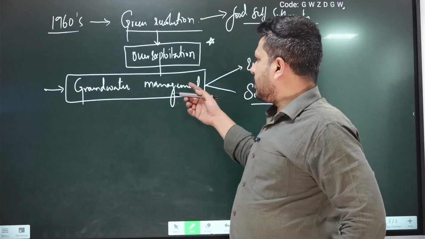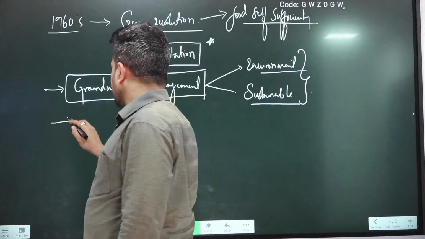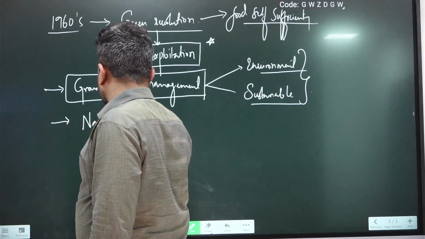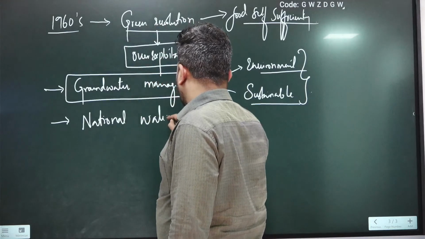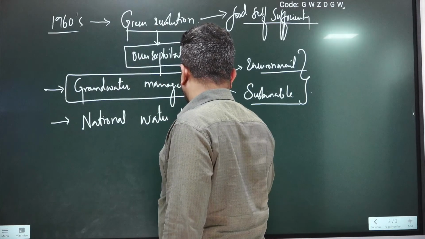So in order to solve this problem, the Government of India came up with a policy called the National Water Policy 2002.